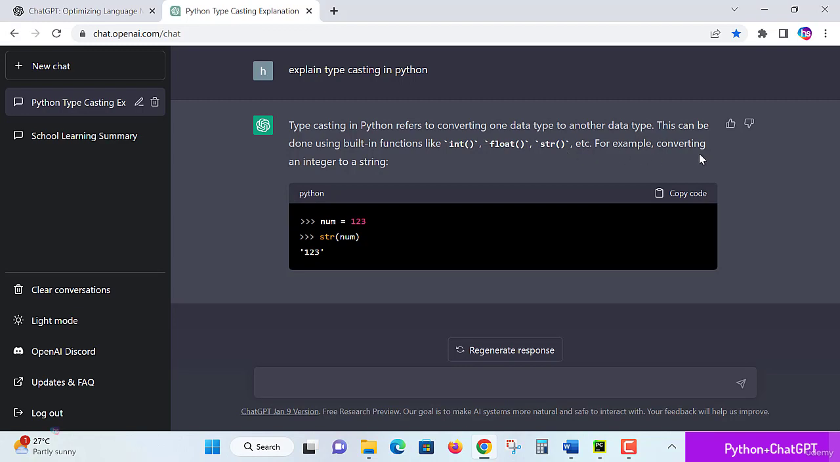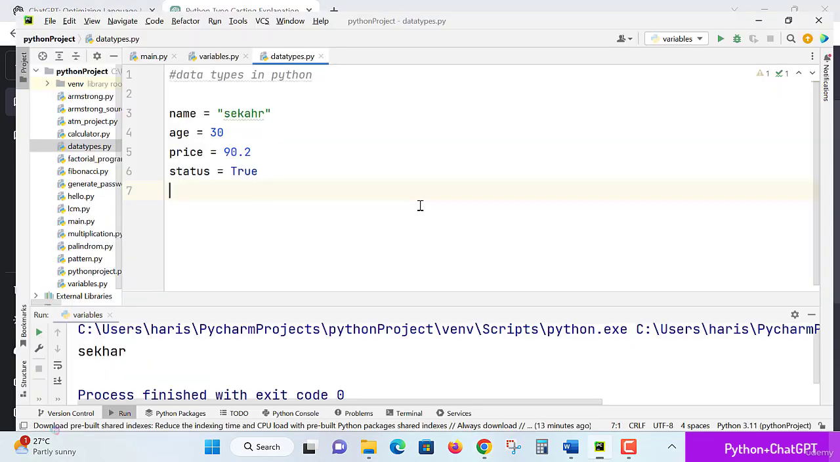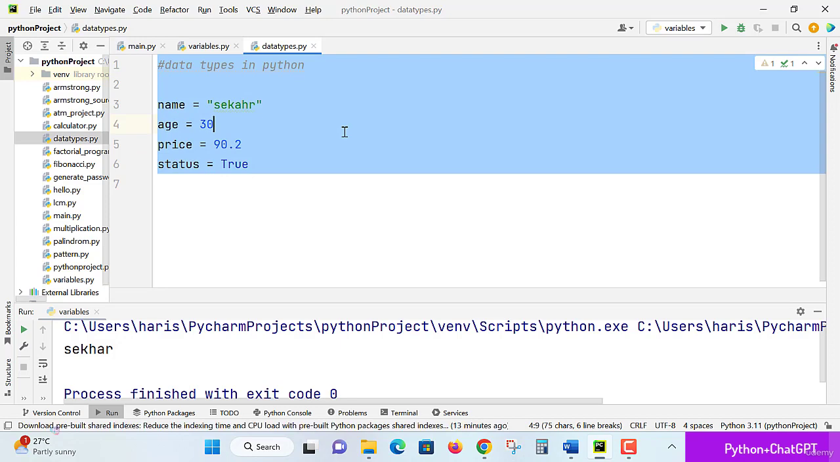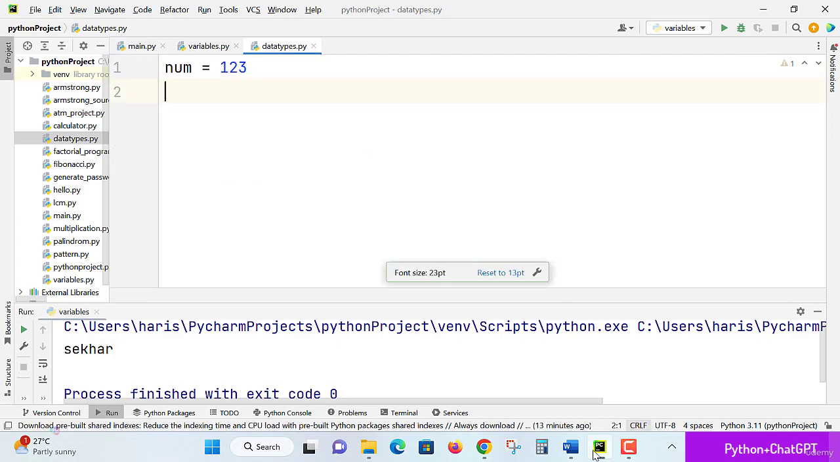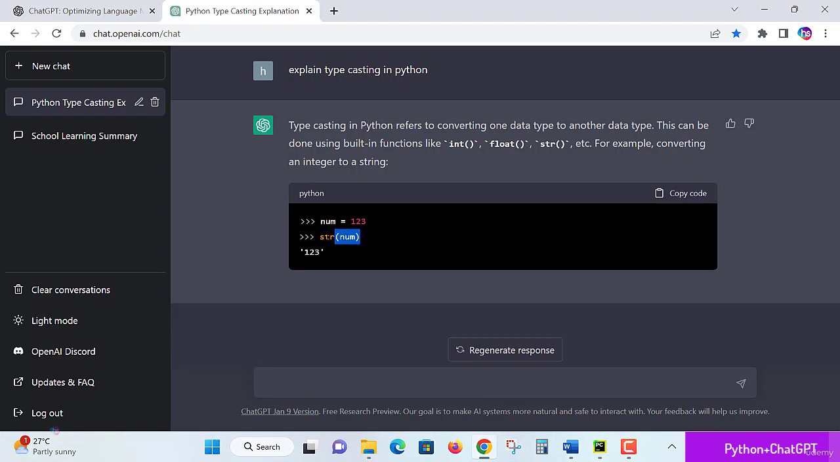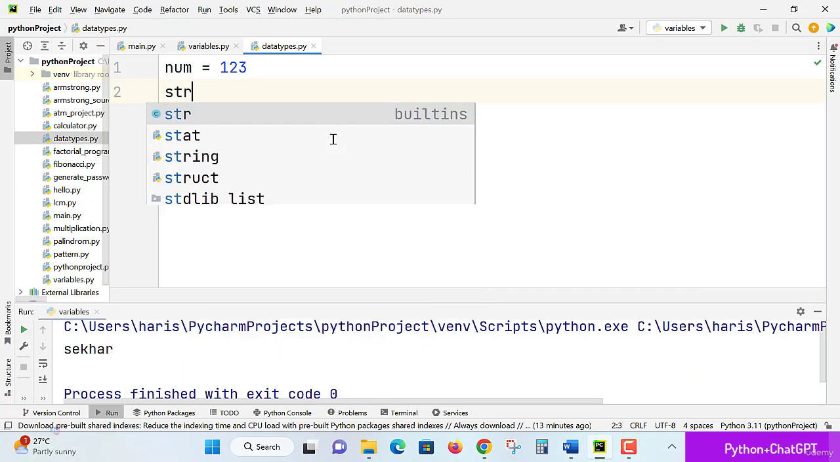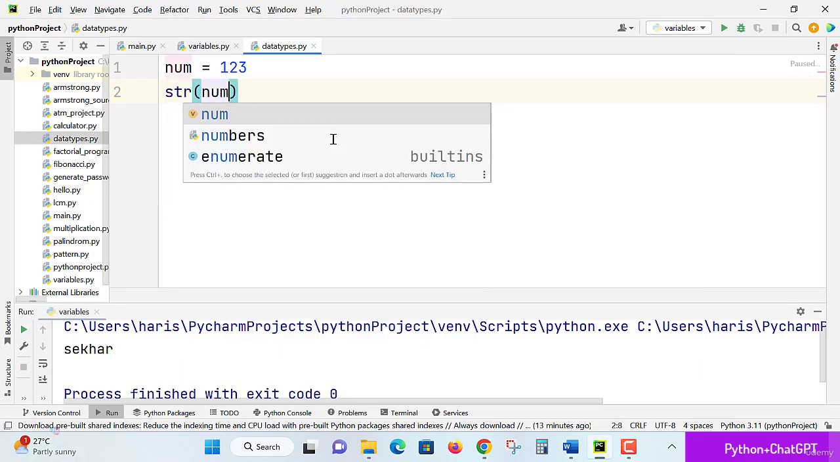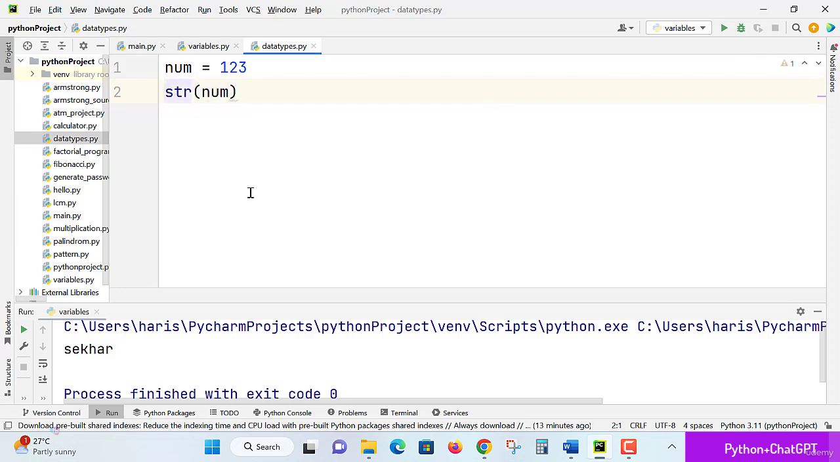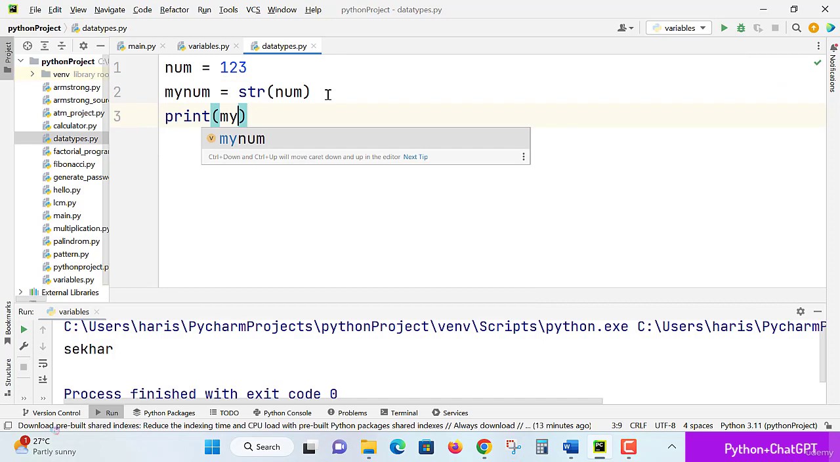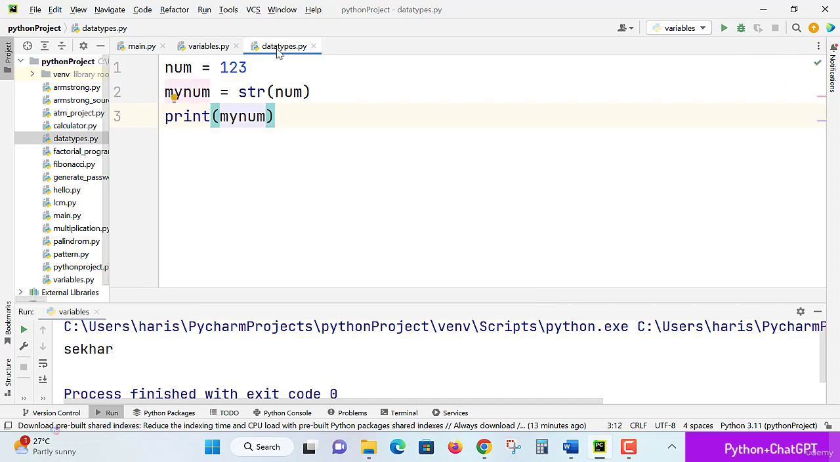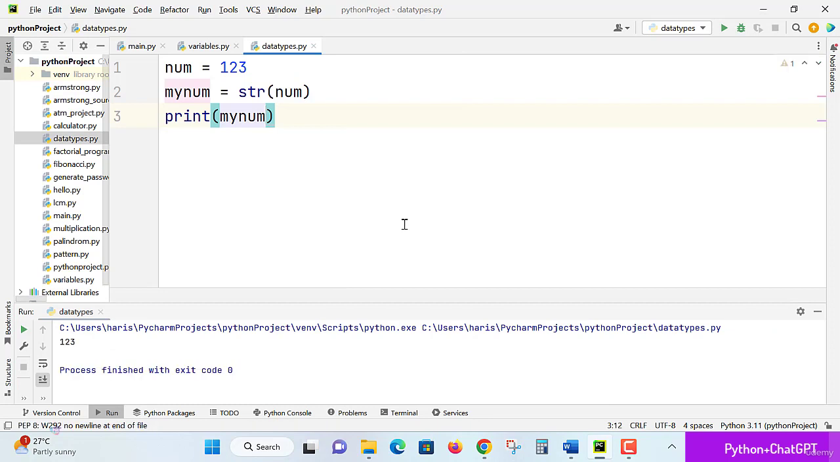For example, converting an integer to string. See here, the number 123 is given. Let me write it here: num is 123, it's a number as you know. If I want to convert this number into a string, how is it possible? str is a method, str of num, where we put the variable here. Now I take one more variable, my num, and I can get it with print of my num. If I run this program, I'll get 123 as a string.